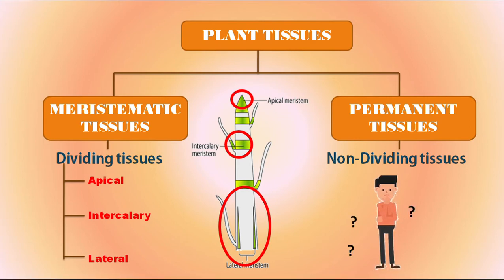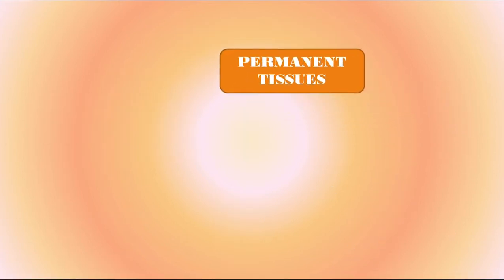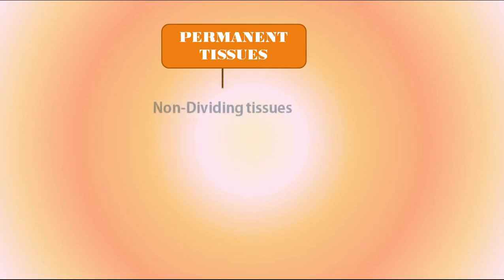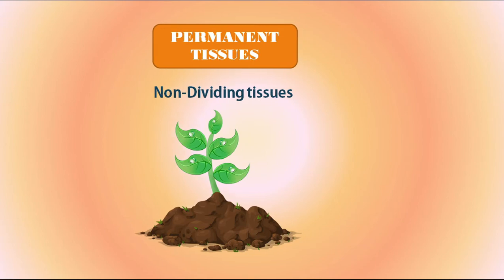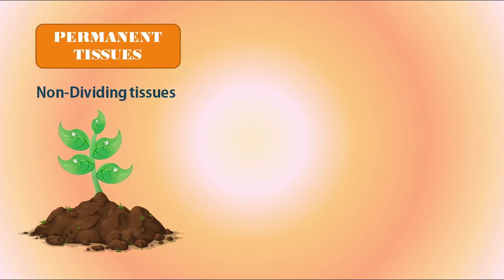Students, as we have discussed, permanent tissues are composed of cells that have lost the power of division. So students, have you ever thought, if initially plants don't have permanent tissues, where did they come from? The answer is actually quite simple. When meristematic tissues have divided and reached the final stage of division, they attain maturity. After this point, these tissues do not divide anymore. They only get differentiated into different parts, and these non-dividing tissues then become permanent tissues.